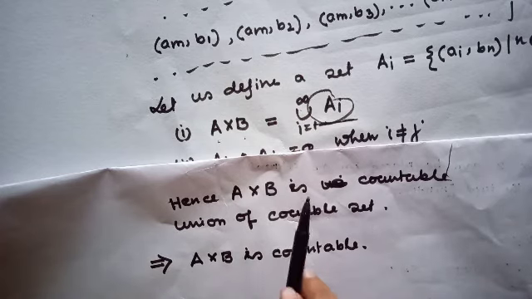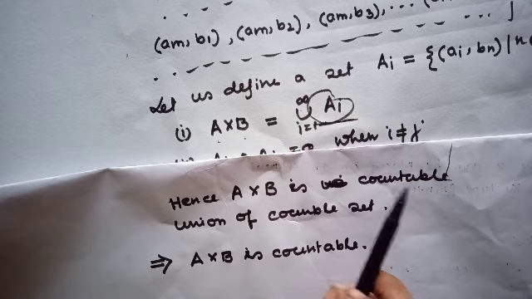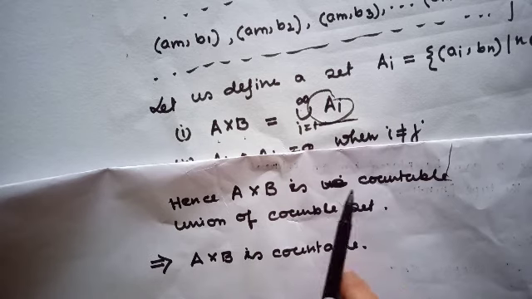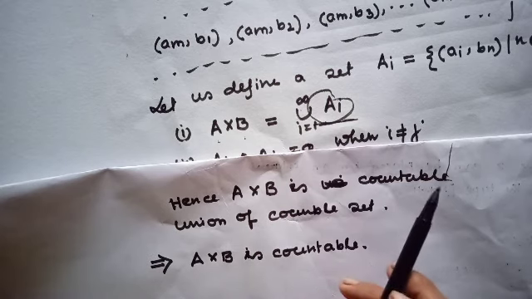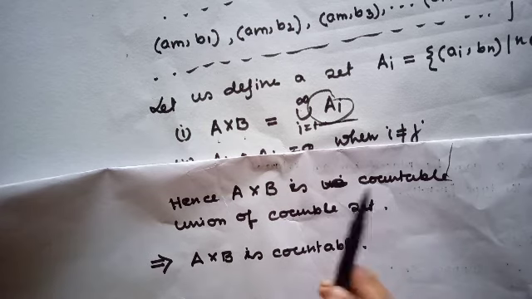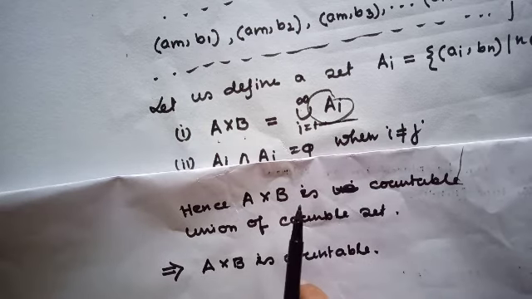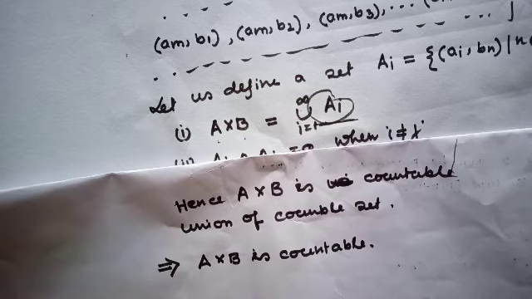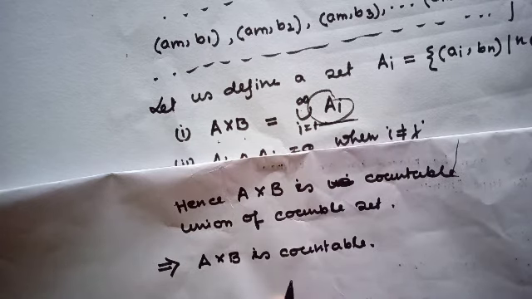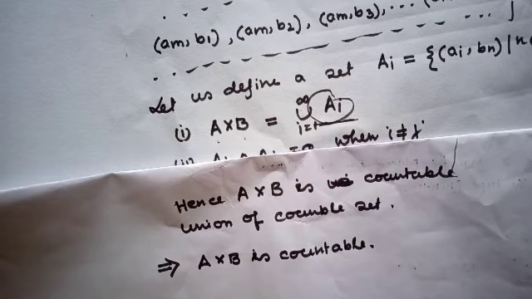Because in my previous video I have discussed that a countable union of countable sets is countable. Just see my previous video. Okay. Right? Just think. This theorem is very important for IIT JAM, NET, TIFR, any competitive exam.